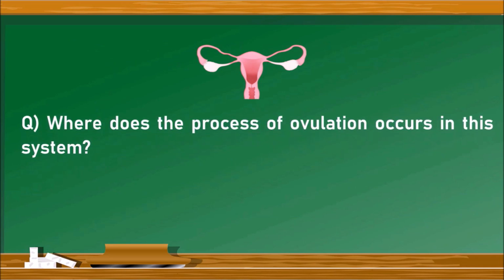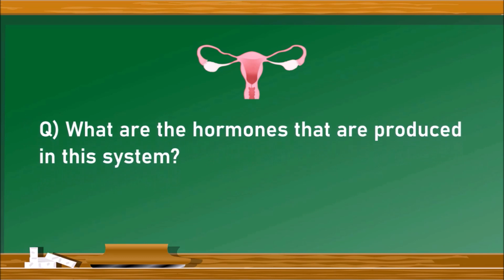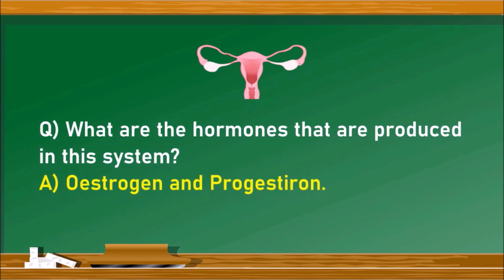Next. Where does the process of ovulation occur in this system? The ovulation occurs in the ovary. Ovulation refers to the ovule formation. It occurs in the ovary which are located on either side of the uterus. Next question. What are the hormones that are produced in this system? There are 2 hormones. Estrogen and progesterone are produced in ovaries.